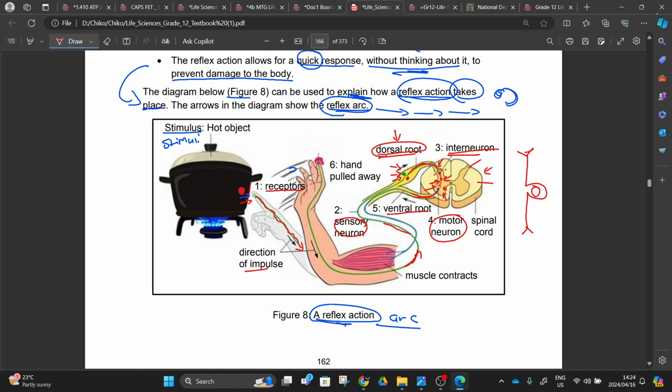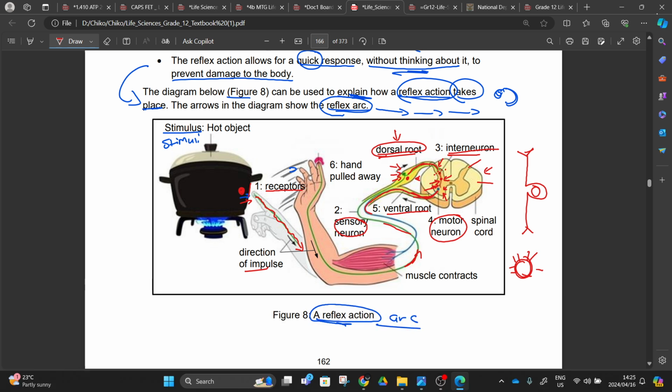The ventral root, you can see the one here, it doesn't have the body, to show that this one is a motor neuron. Since you know the motor neuron's cell body is located here inside the spinal cord, right? So this will be our axon, our myelinated axon, taking this message back to the effector.